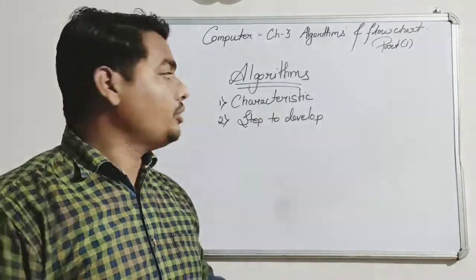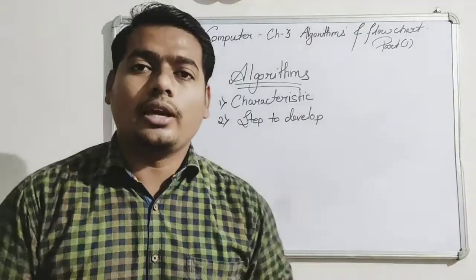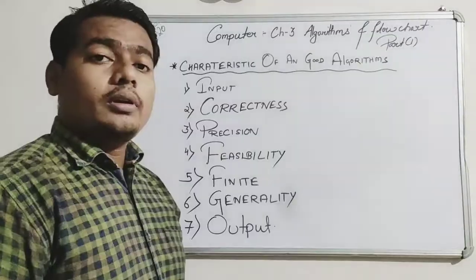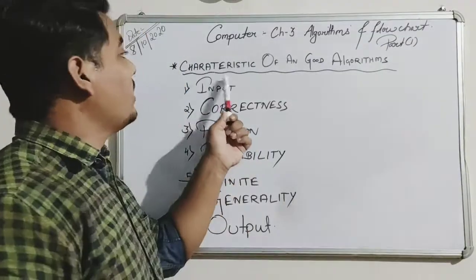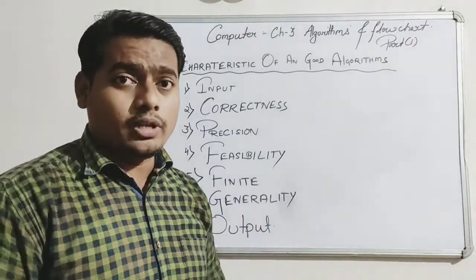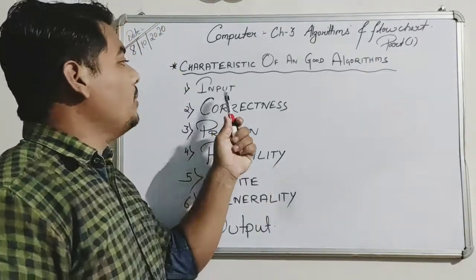Now we will read about the characteristics of a good algorithm. What are the characteristics of a good algorithm? Let's discuss. Here we are saying, characteristics of a good algorithm, means what are the characteristics to have a good algorithm? The first category should be input.